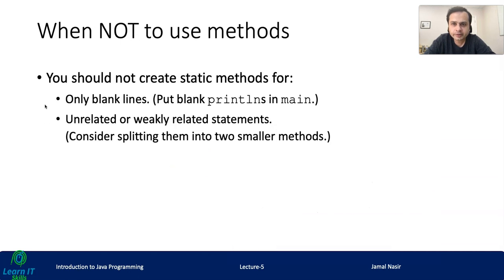When not to use methods: you should not create static methods for only blank lines. Obviously you can put a blank println in main. Also avoid unrelated or weakly related statements. One method means they are related statements, so don't use a method for unrelated statements.